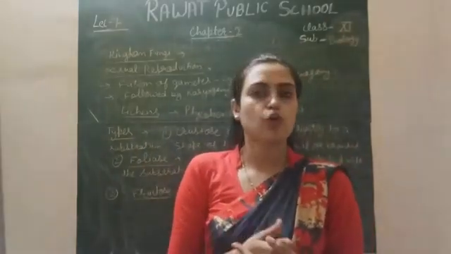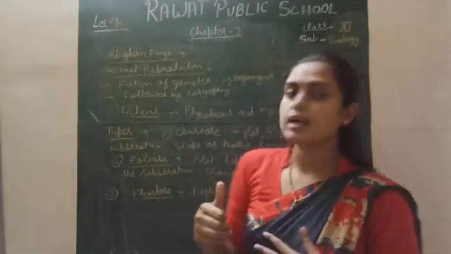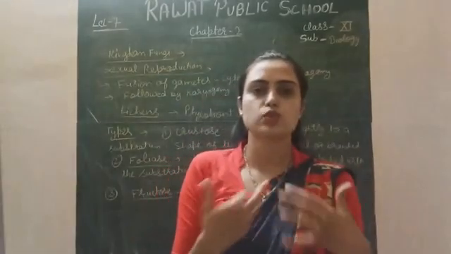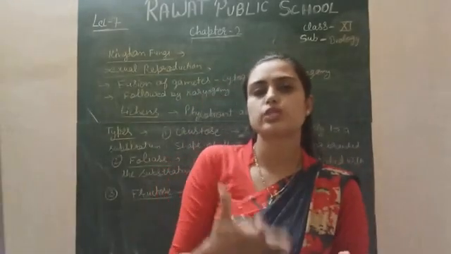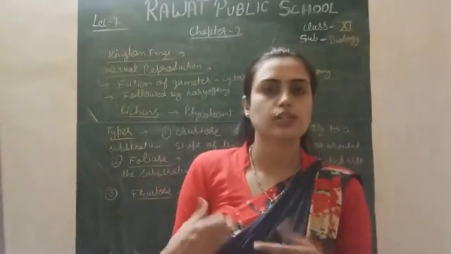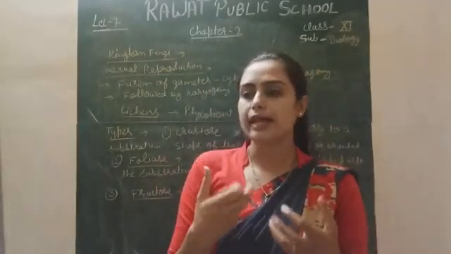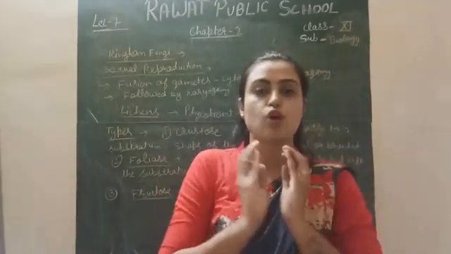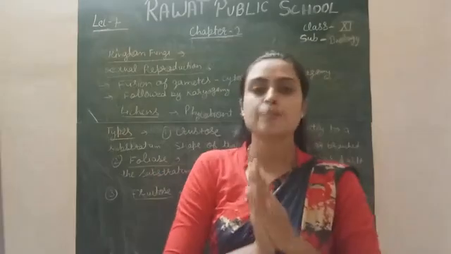One more thing is that fungi generally show symbiotic association. Symbiotic association means they form a bond with algae and form a new structure called a lichen. Lichen is a composition of algae and fungus.